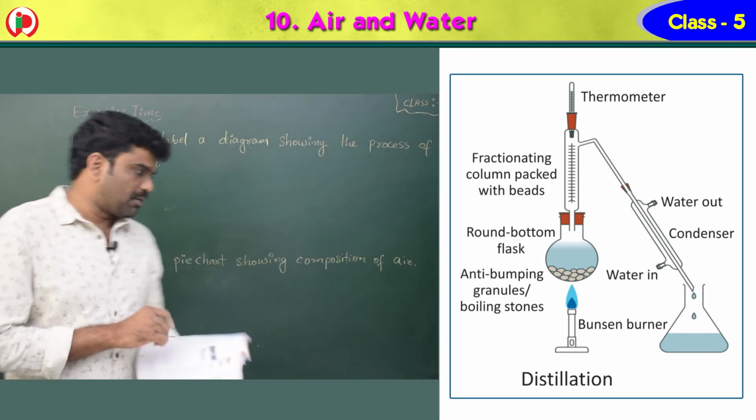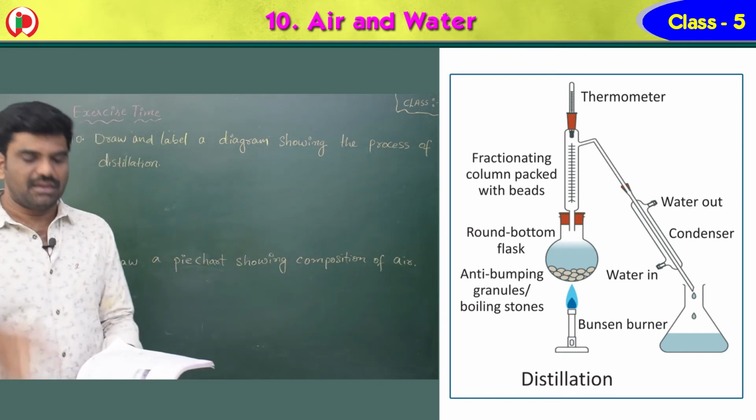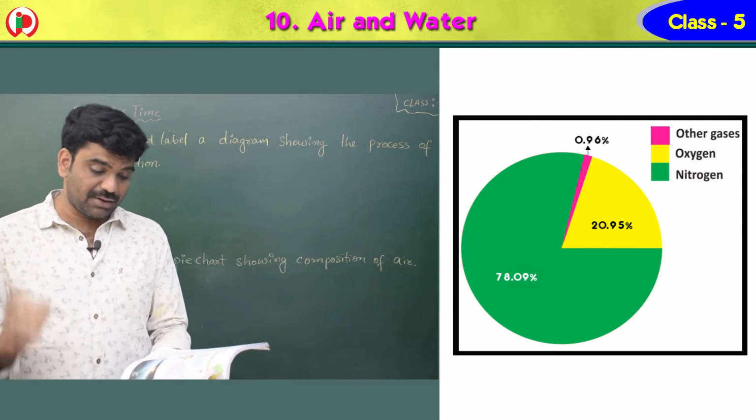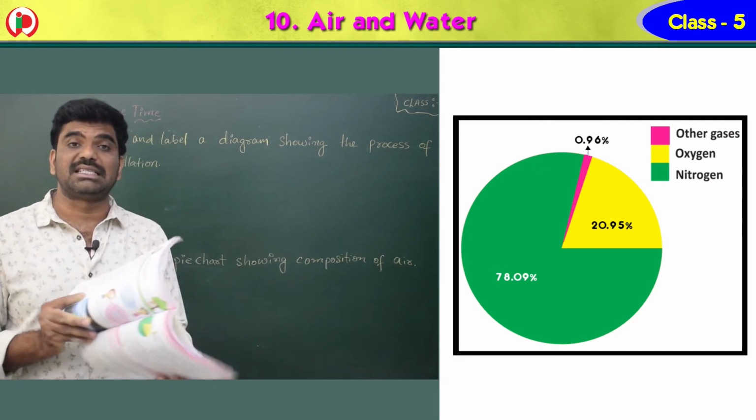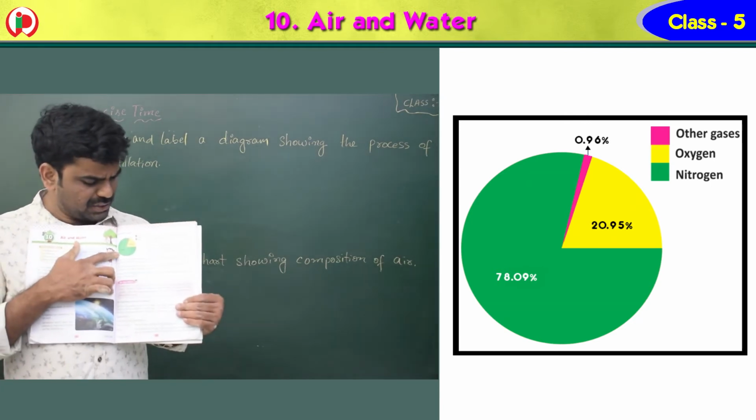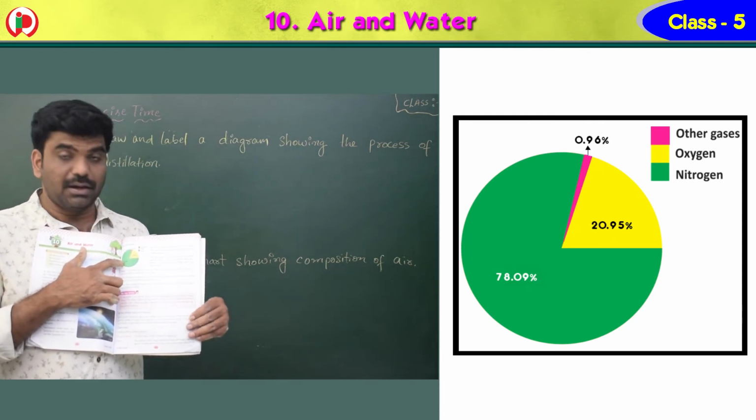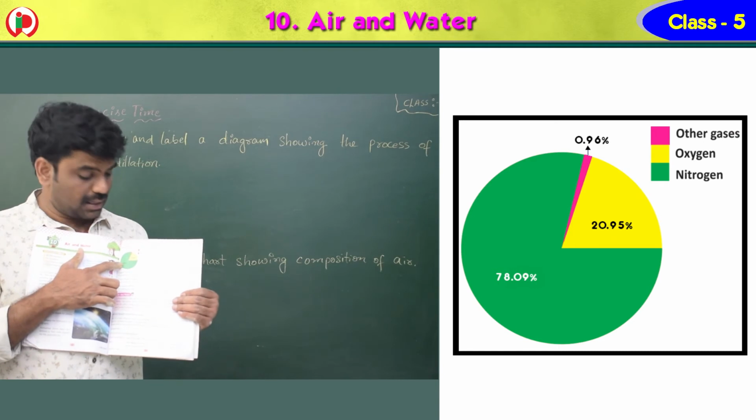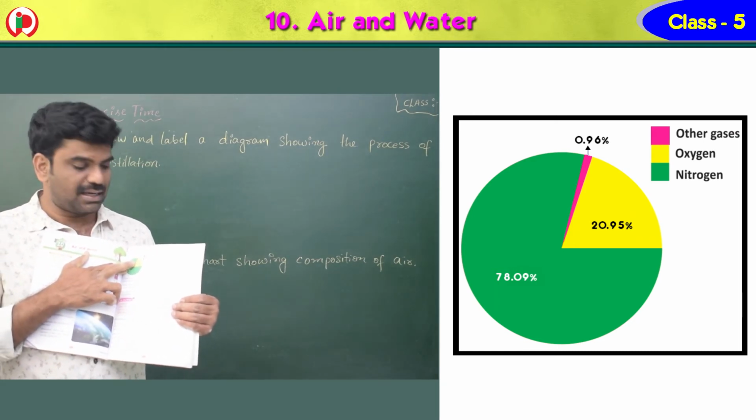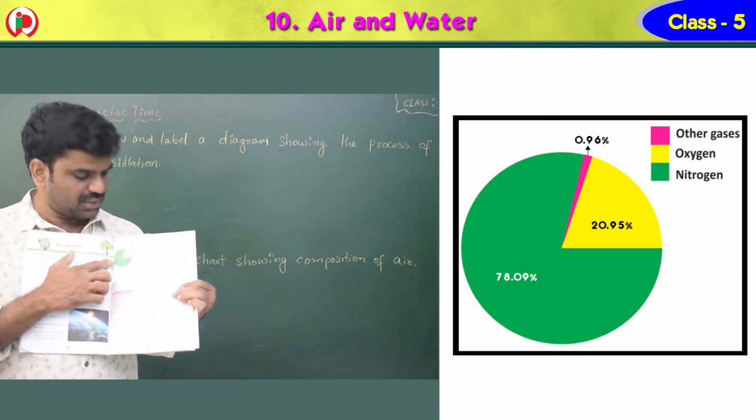Next one more question is there. Draw a pie chart showing the composition of air. So you know that air is a mixture of gases and we have a pie chart also which I have explained. Take page number 67. Page number 67 you have the pie chart. Here see children. So the green color is represented by nitrogen, and yellow is the oxygen color, and this red is the remaining gases. Now you have to draw this diagram. Take page number 67, you have to draw.